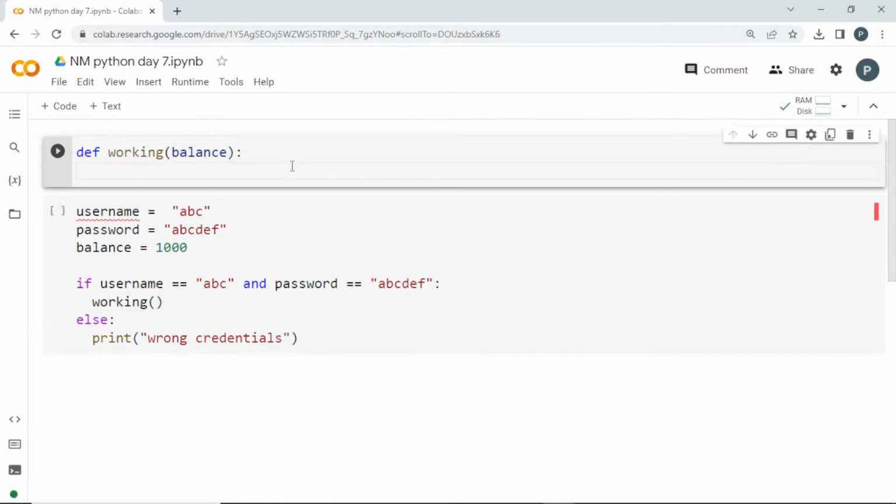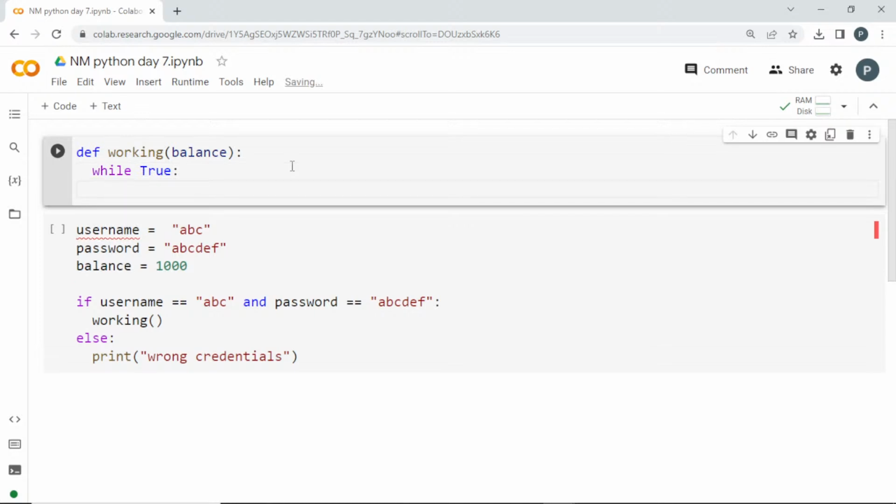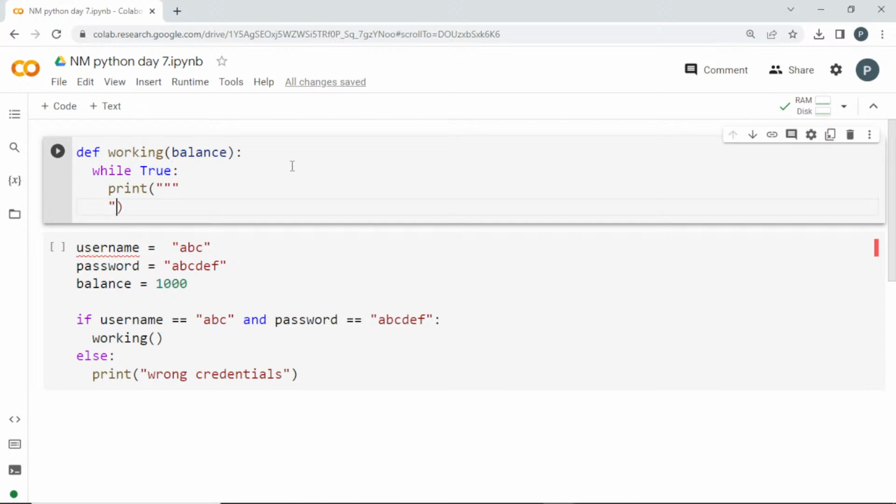Inside this working, I'll create a while loop, while True. When this condition is true, I'm going to print to the user. Let me create a multi-line comment.